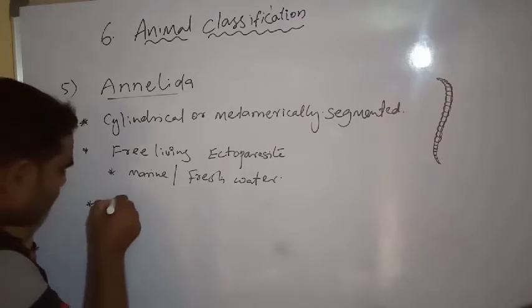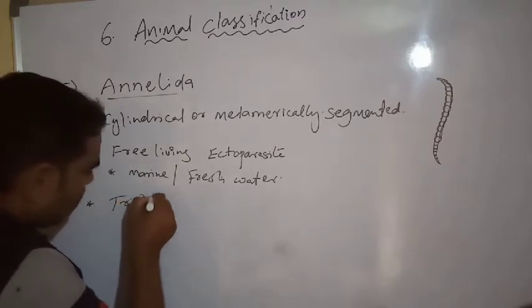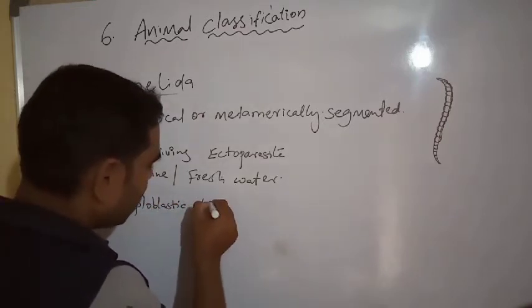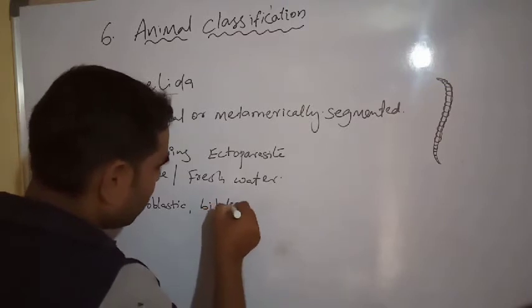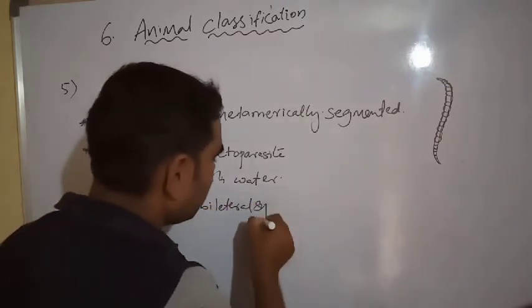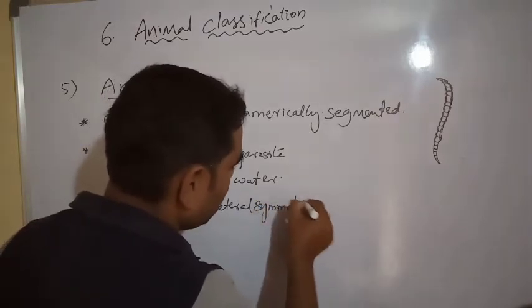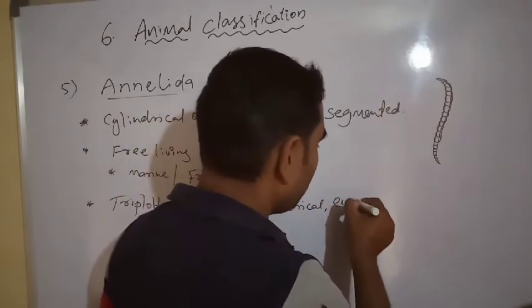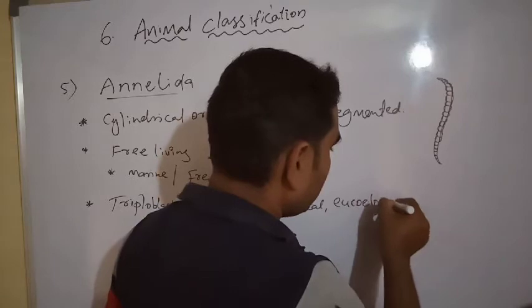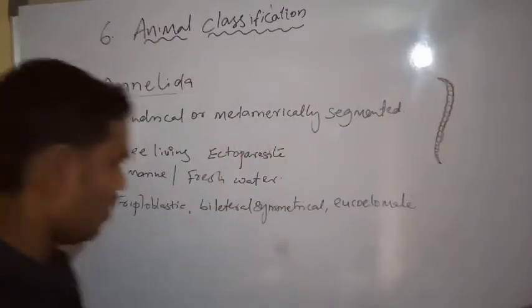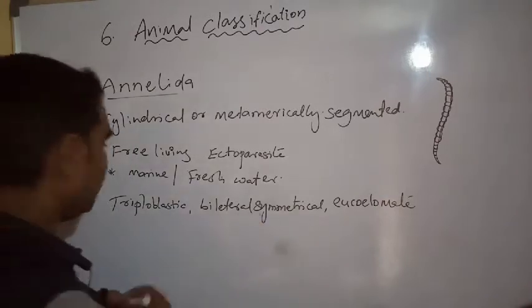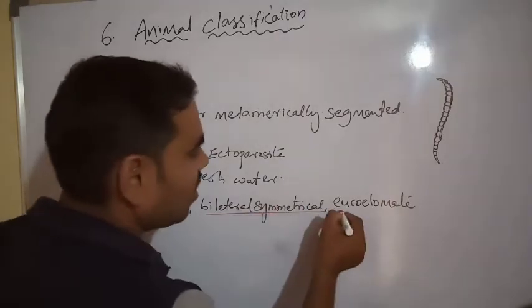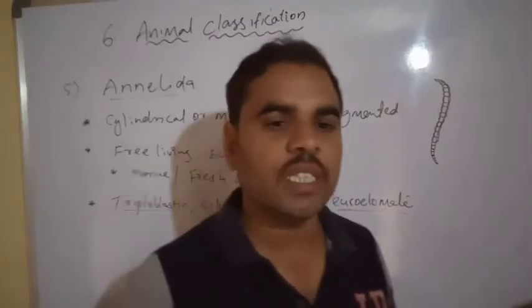True coelom is present here. Triploblastic, bilateral symmetrical and eucoelomate organisms.